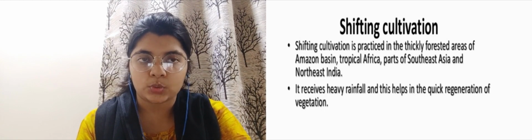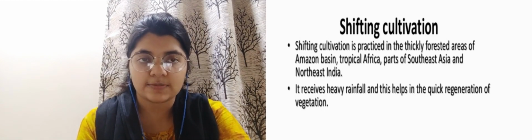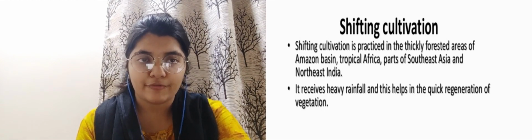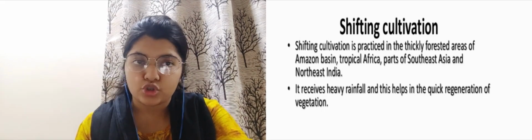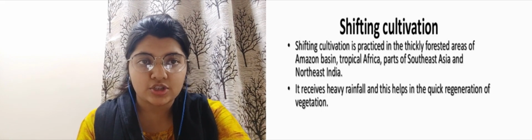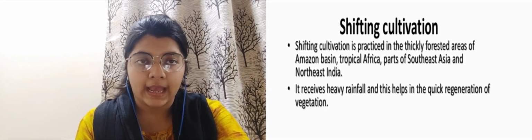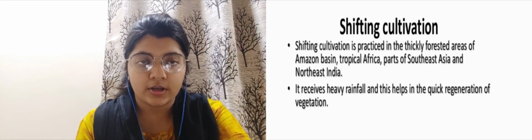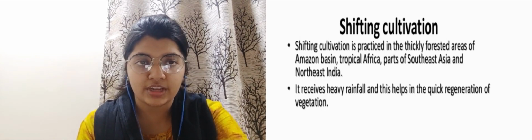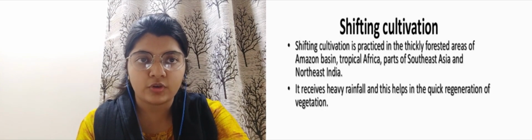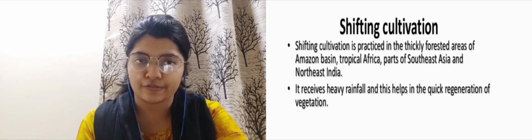I repeat, what is shifting cultivation? It is practiced in thickly forested areas of the Amazon basin, tropical Africa and some parts of Southeast Asia, and this type of cultivation is possible where there is heavy rainfall, which helps in the regrowth of the vegetation.